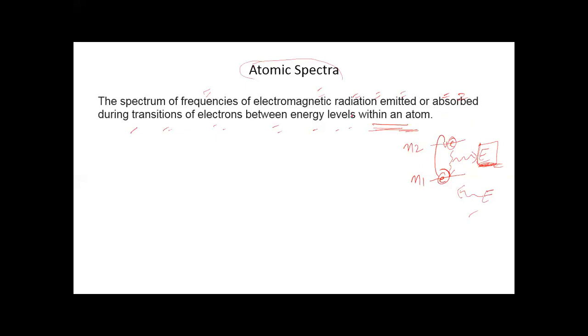Then we obtain a spectrum. Spectrum means color band or dark band. We obtain certain color bands or dark bands. That is known as atomic spectra. We will explain all the things during the video.